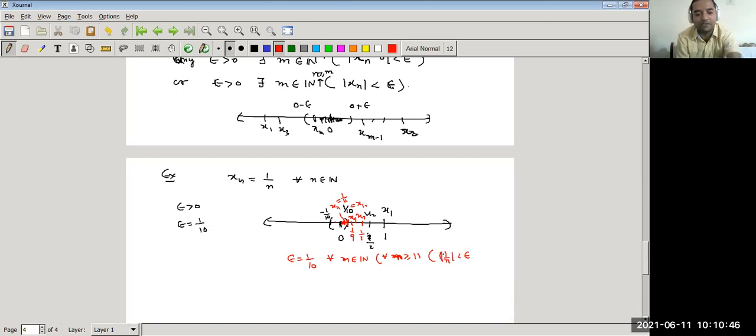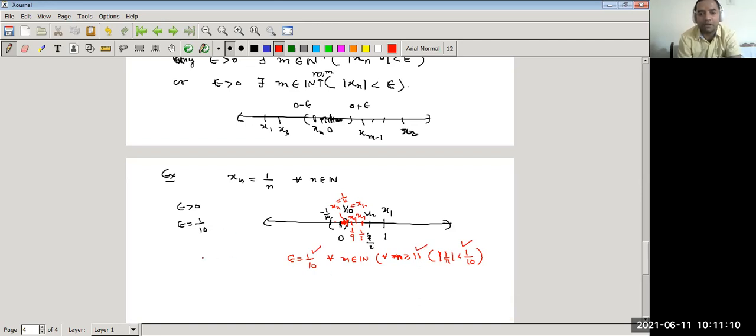And epsilon we have fixed here, so we can write it is less than 1/10. After the 11th term, all the terms satisfy this condition. This is a particular case. We can fix epsilon, and corresponding to this epsilon, we get a positive integer m equal to 11.